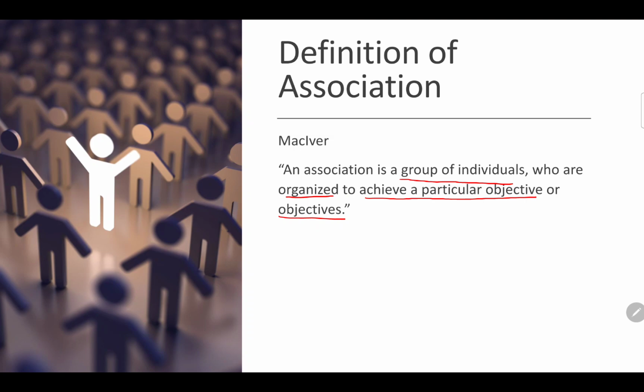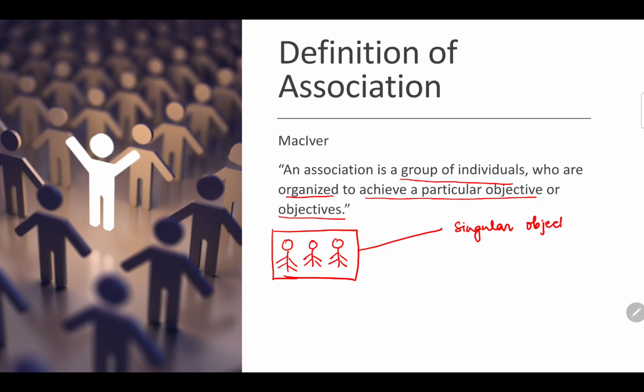So now, there will be a bunch of people, and they will form an association, and this association will have some singular objective or plural objectives.